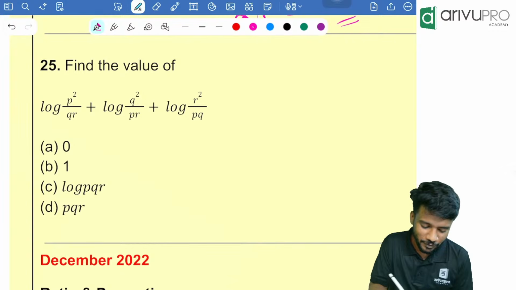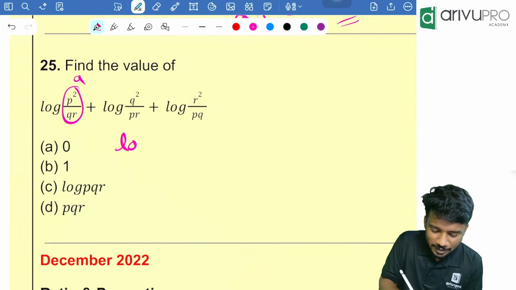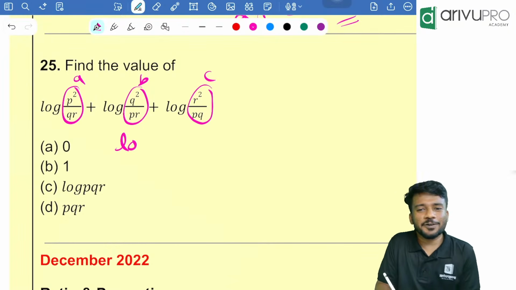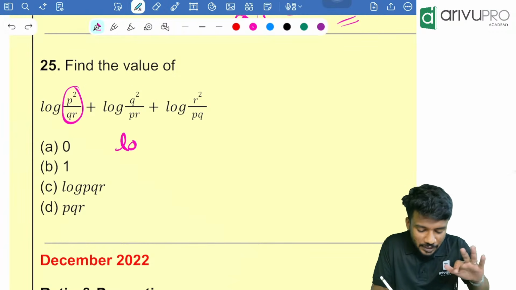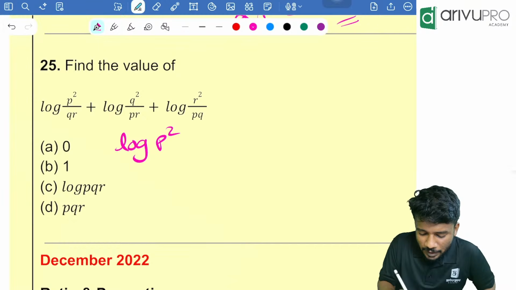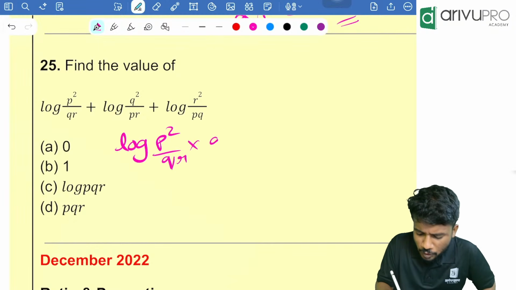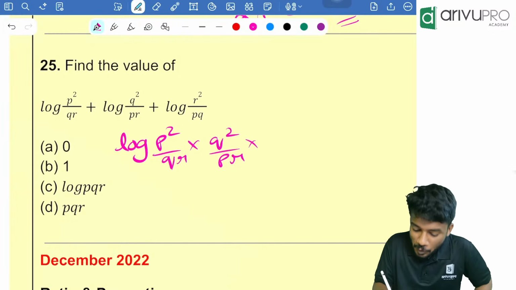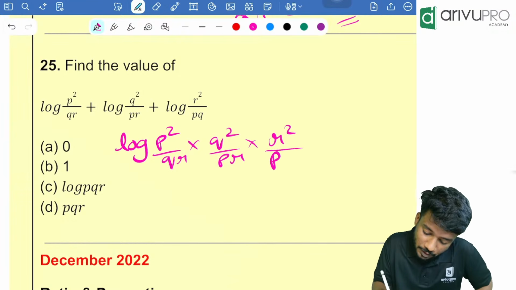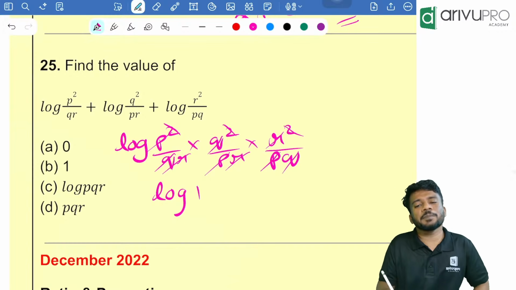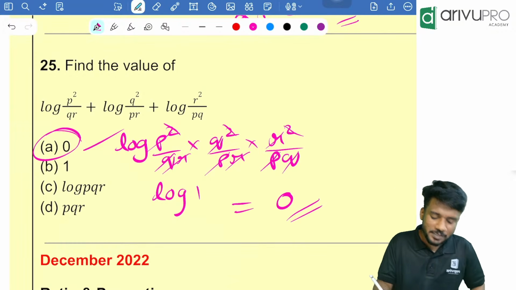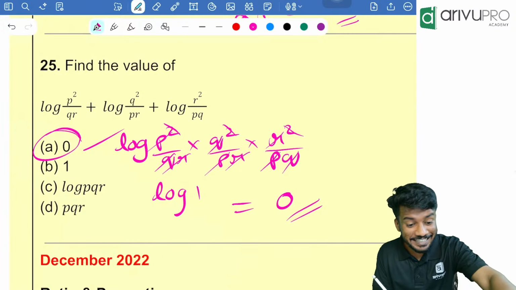Use the sum rule of log. This is A, this is B, this is C. We know that log of A plus log of B plus log of C is nothing but log of A into B into C. From there I can write log of P square divided by QR into Q square divided by PR into R square divided by PQ. One Q cancels another Q, both P cancel, and one R cancels another R. Everything is cancelled. Log of 1. Log of 1 is 0. Option A is your answer. Very good question and very easy answer.